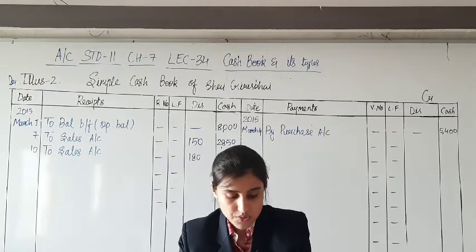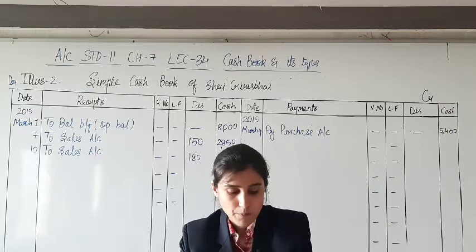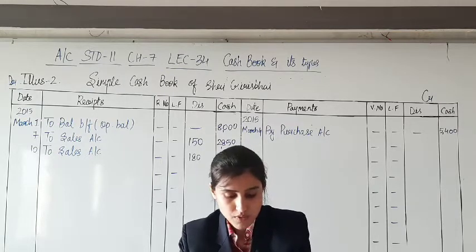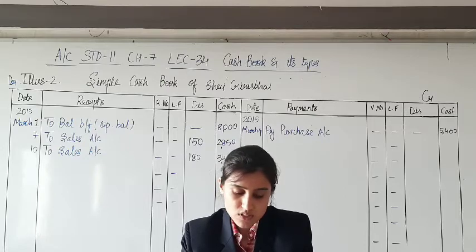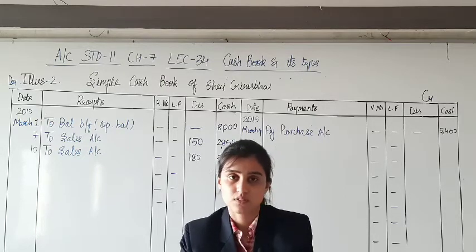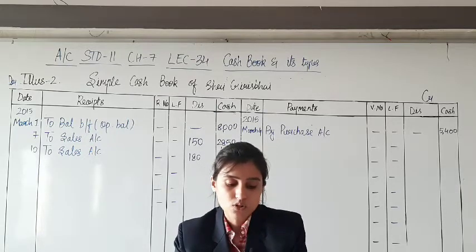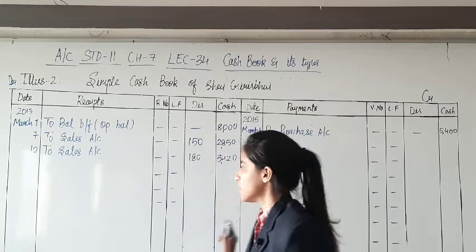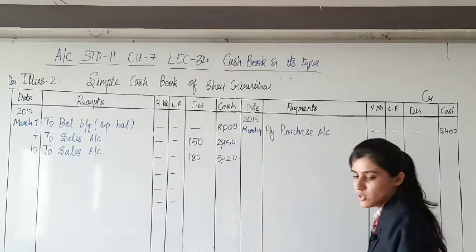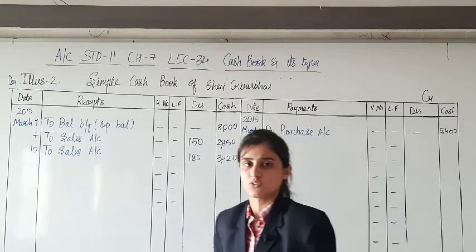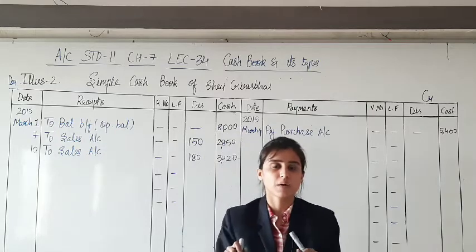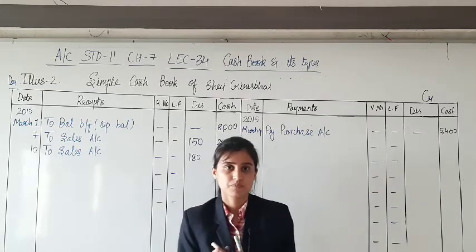15th of March, rupees 1000 paid to Vishnu towards full settlement of 1020 rupees. Amount has been paid to Vishnu. So on payment side, first of all, the very first thing that you should decide is that on which side I am going to record the transaction.